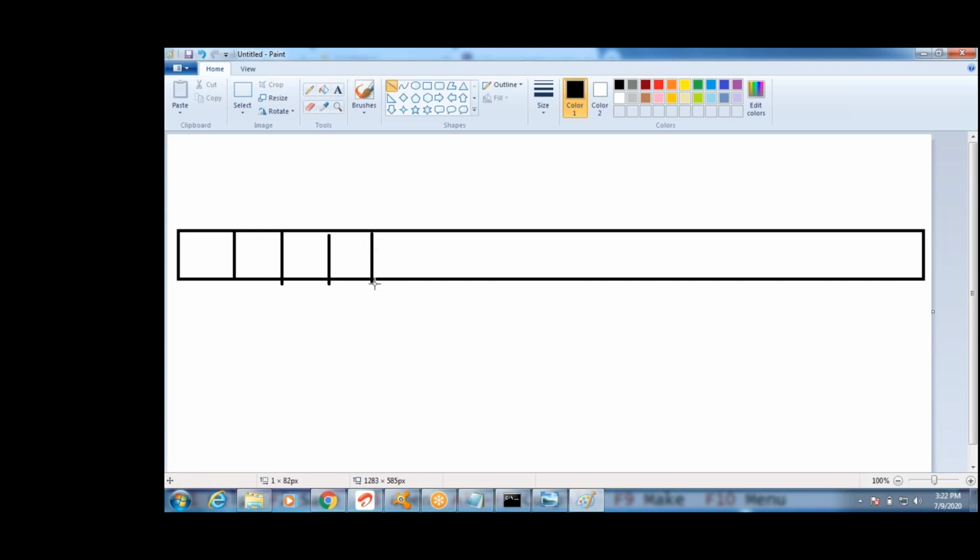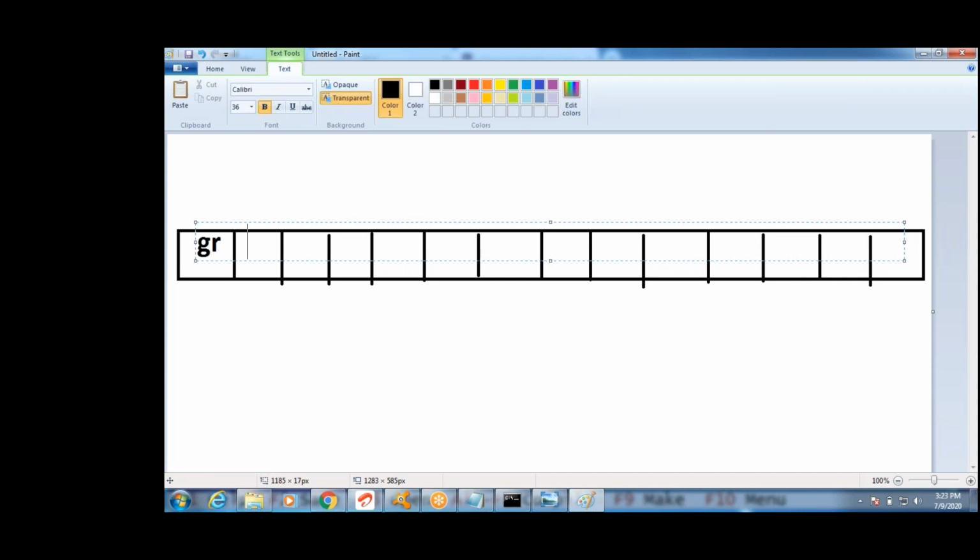A of 3, A of 4, A of 5, A of 6, some value, till A of 19. A of 0 to A of 19, guys. All values are garbage values.